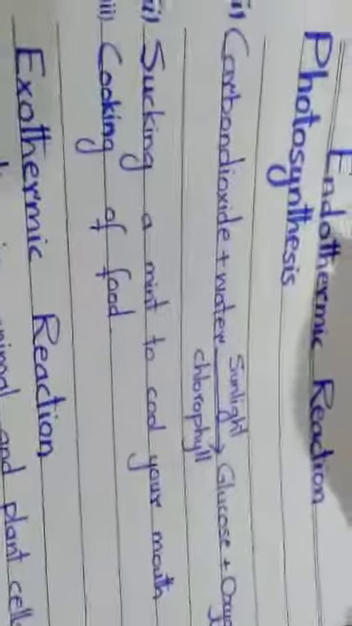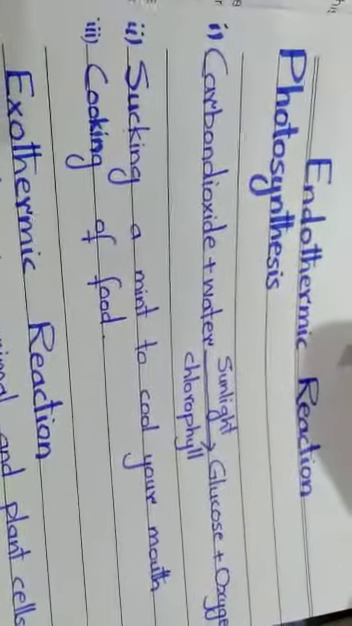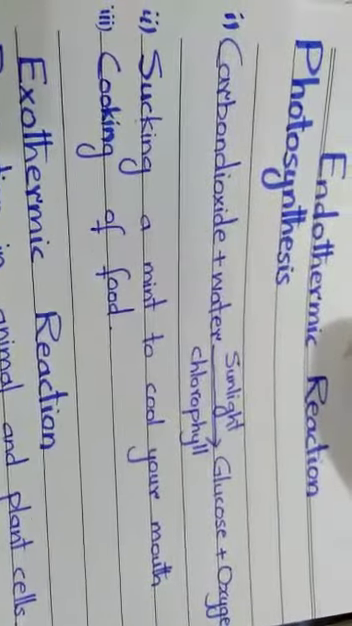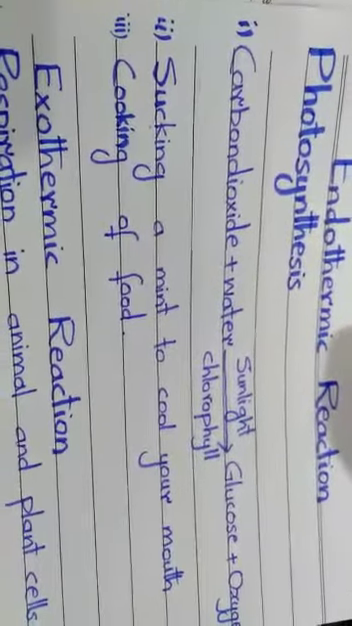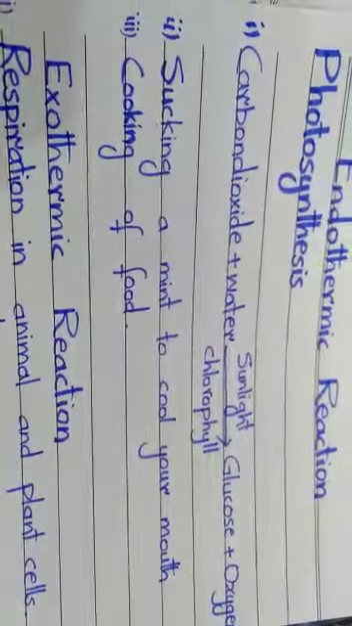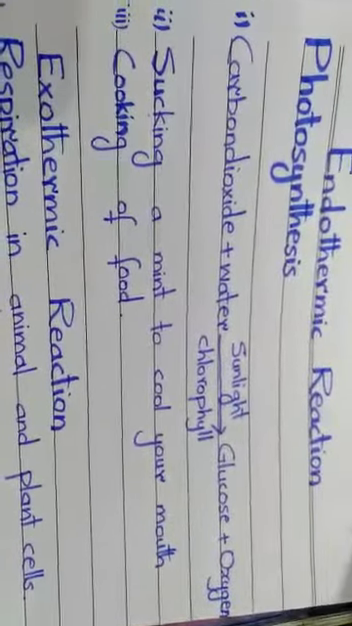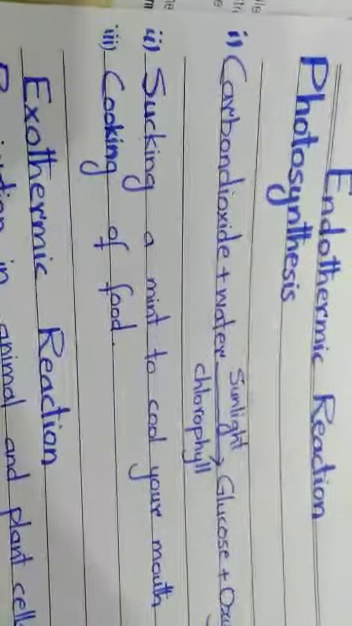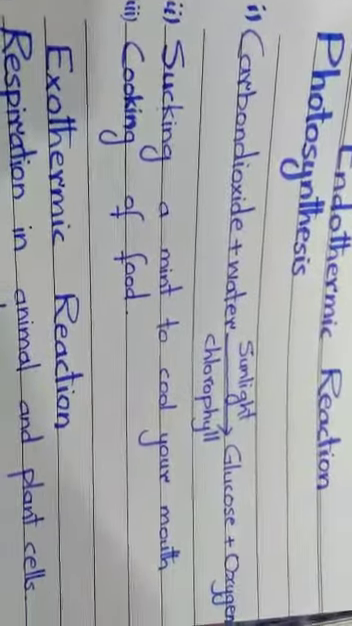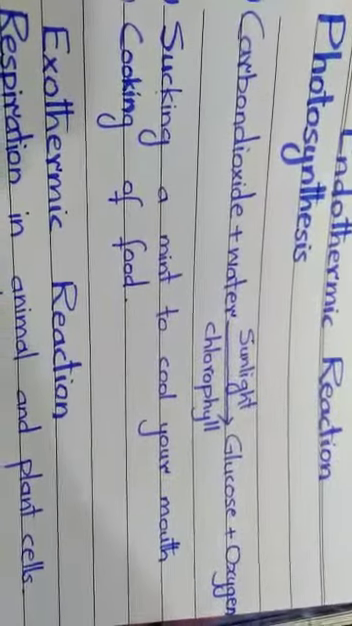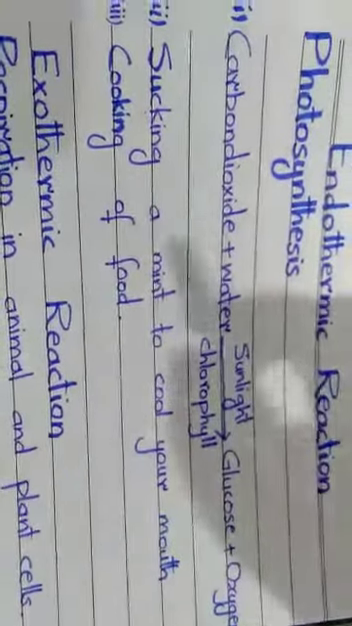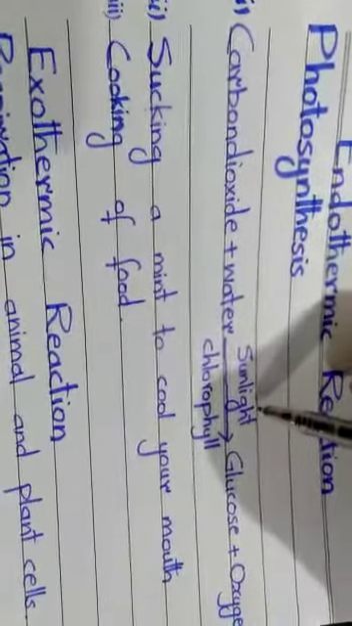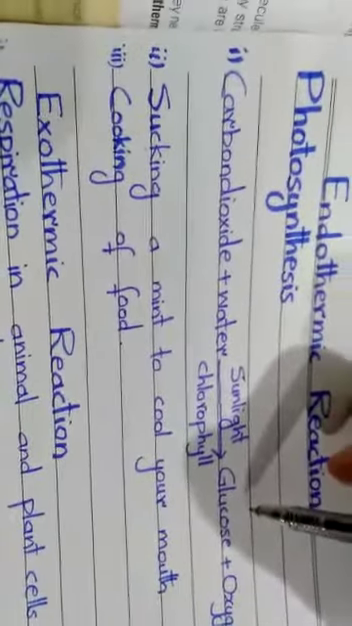Endo means inside, therm means heat. The reactions that proceed with the absorption of heat are known as endothermic reactions. The most common example of an endothermic reaction is photosynthesis. Beta, you know very well what happens during photosynthesis, that plants prepare food not only for themselves but for all living organisms in this world by this process. During this process, they take carbon dioxide and water in the presence of sunlight and form glucose and oxygen.